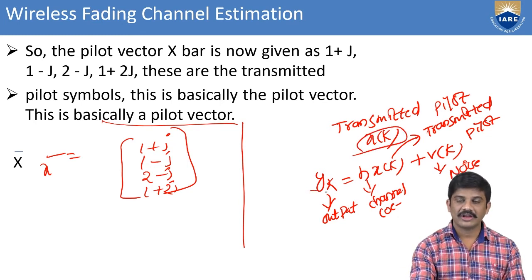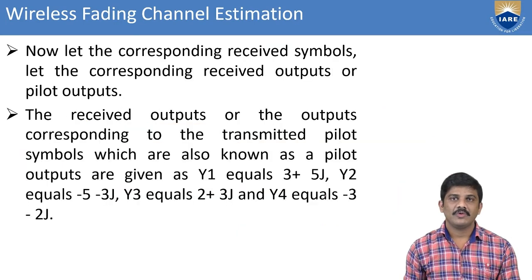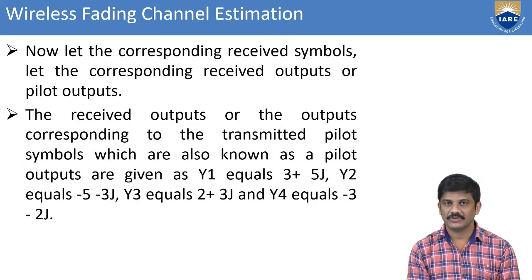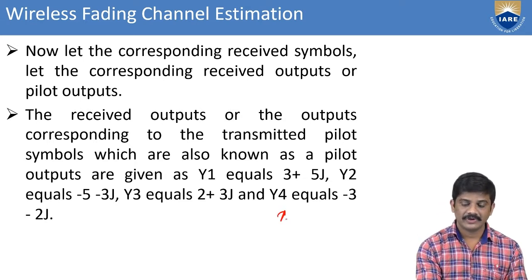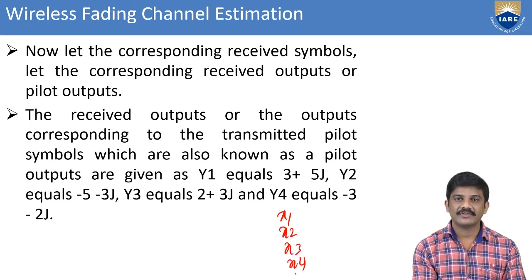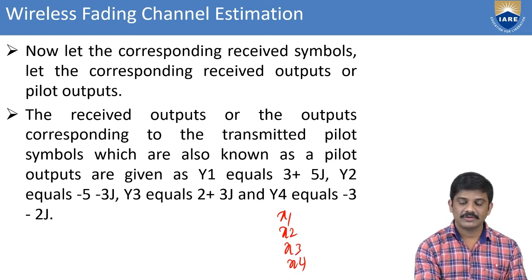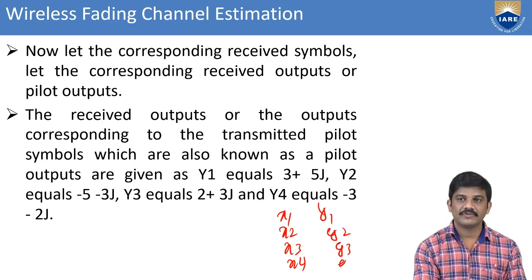Next, coming to y(k), this is the output section, the corresponding received symbols. We have taken symbols in the transmitter section x1, x2, x3, x4, and in the receiver section we have y1, y2, y3 and y4.